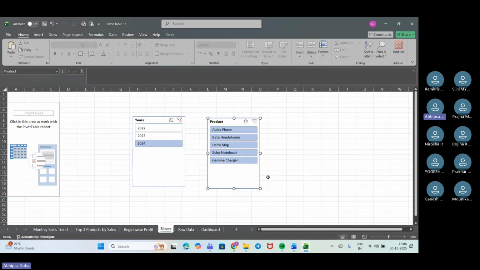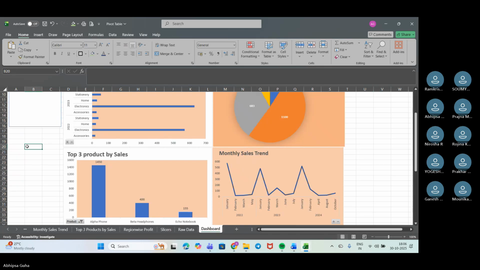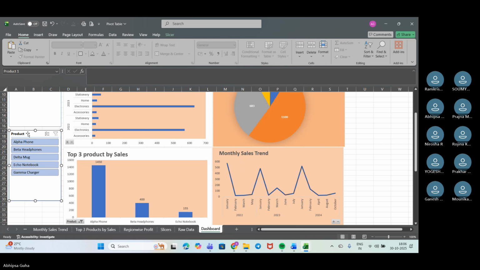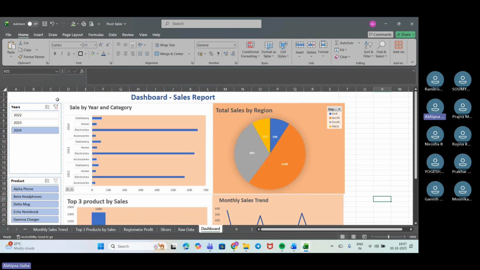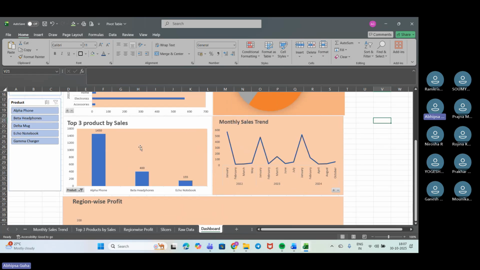Now I'll just need to do this. So now you can see we have added the slicers also based on this, and now we need to connect the slicer.